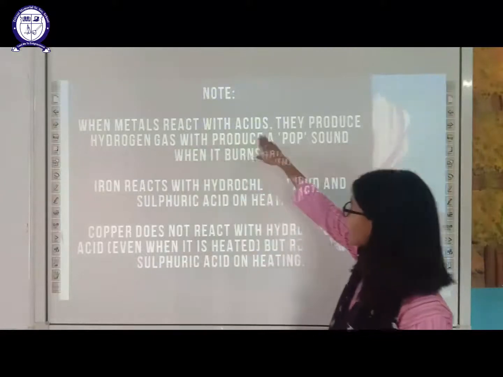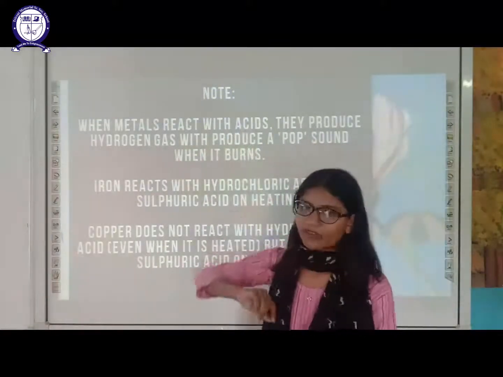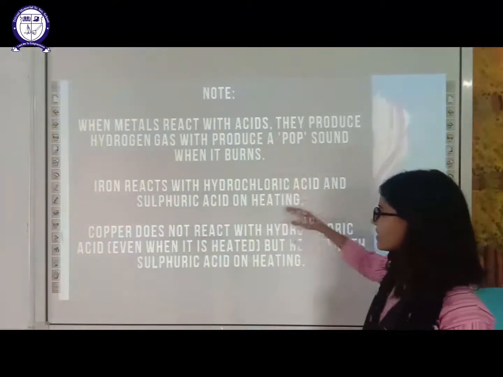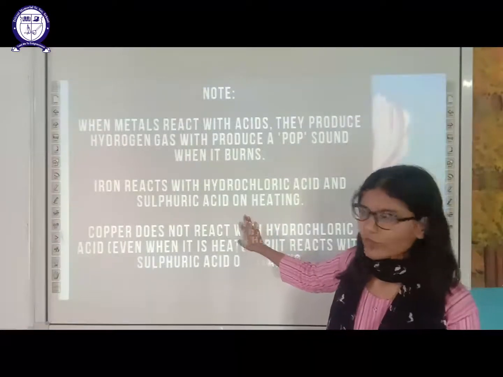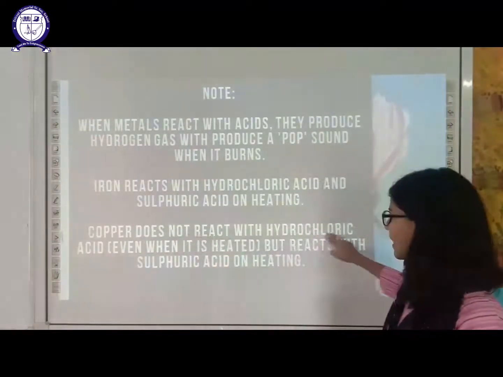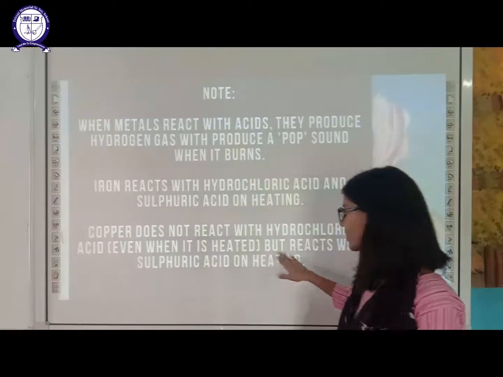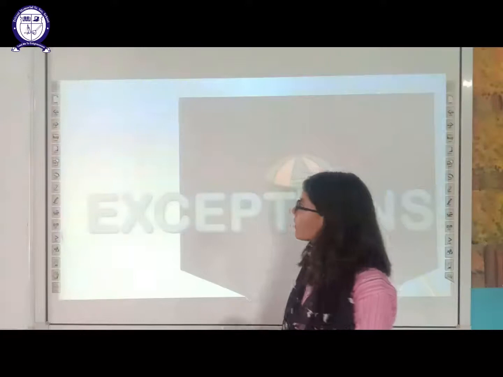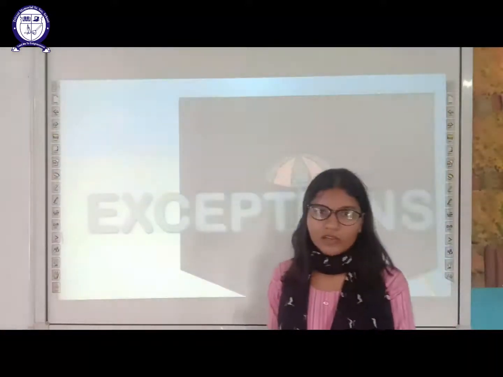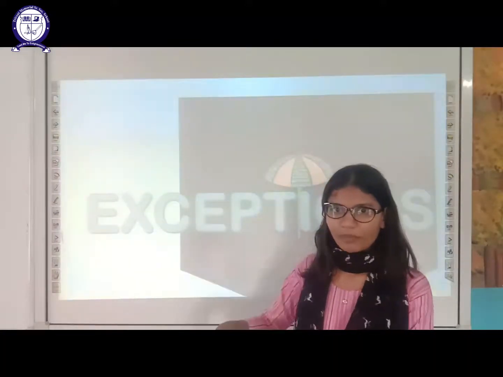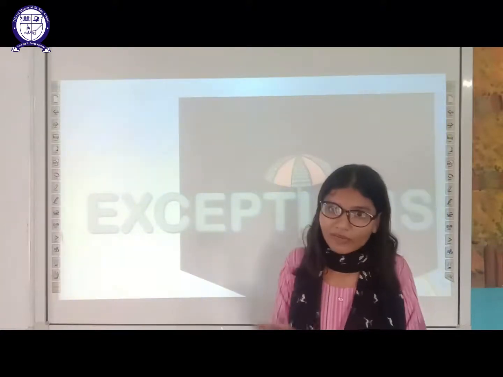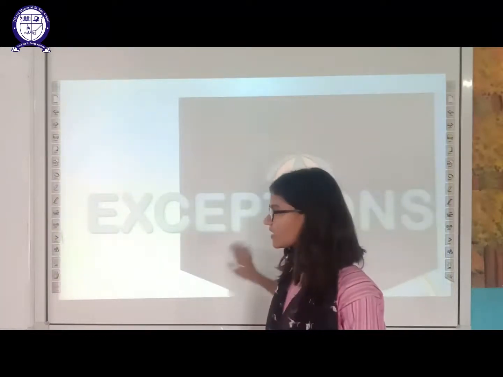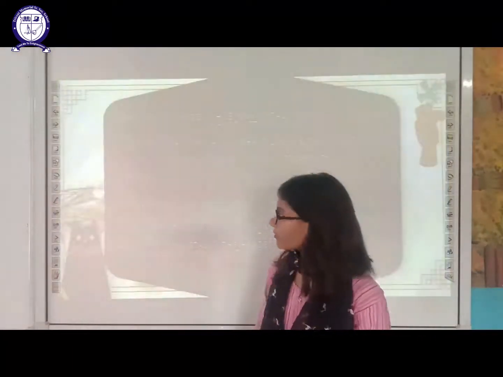When metals react with acid, they produce a pop sound, that is the sound of hydrogen gas. Iron reacts with hydrochloric acid and sulfuric acid only on heating. Copper does not react with hydrochloric acid even when heated, but it reacts with concentrated sulfuric acid on heating. Now, exceptions. We have been hearing this word since the beginning of our slides, from the first part of the video also. So now let's discuss these exceptions in detail.